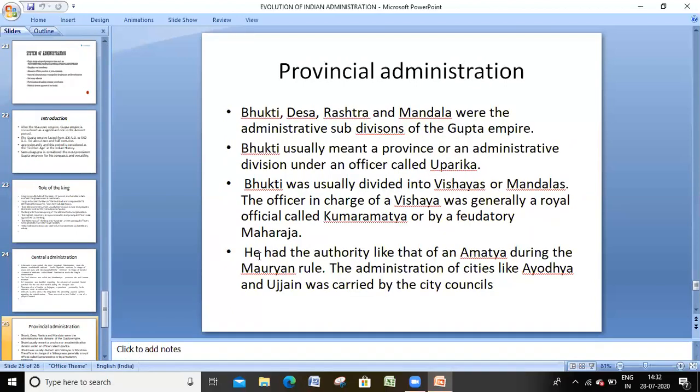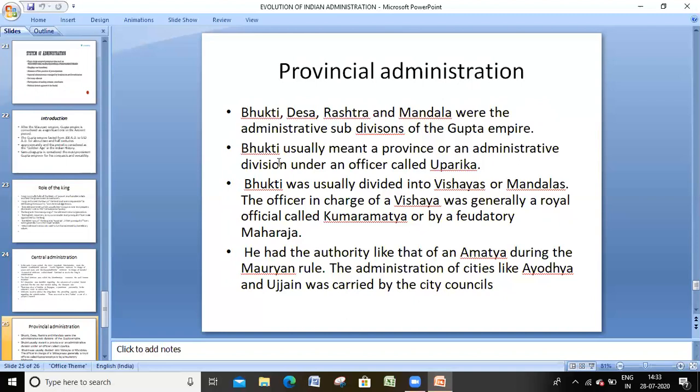If you take provincial administration, the Gupta Empire was divided into Bhukti, Desa, Rashtra, and Mandalas as the administrative subdivisions. Bhukti usually meant a province or an administrative division under an officer called Uparika. Bhukti was usually divided into Vishayas or Mandalas. The officer in charge of a Vishaya was called Kumaramatya, often a hereditary Maharaja. He had authority like the Amatya during the Mauryan rule.